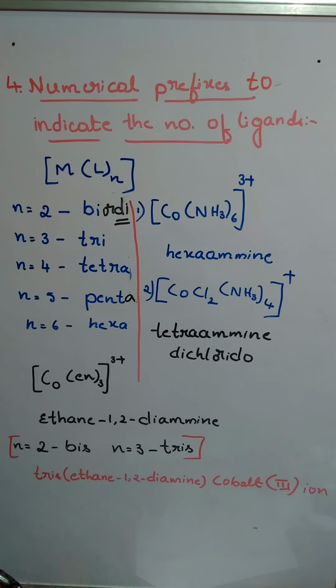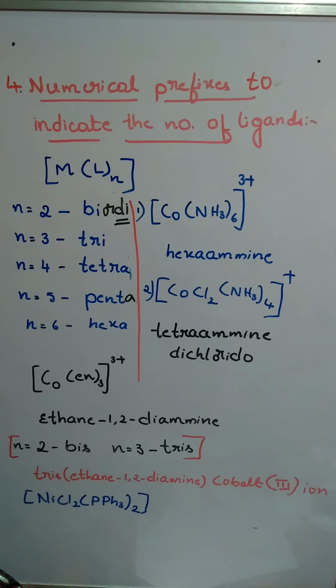For this, one more example we'll take, that is NiCl2(PPh3)2. This is the complex, and it is a neutral complex, with a neutral ligand.